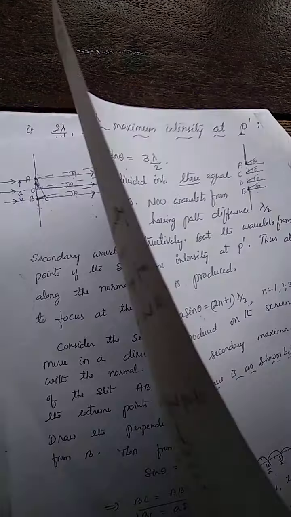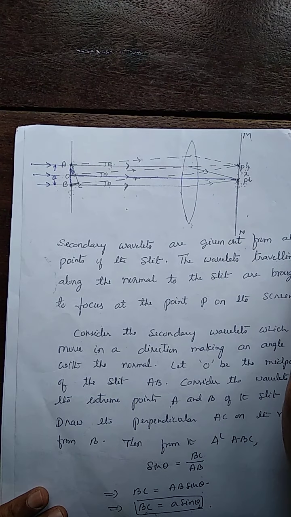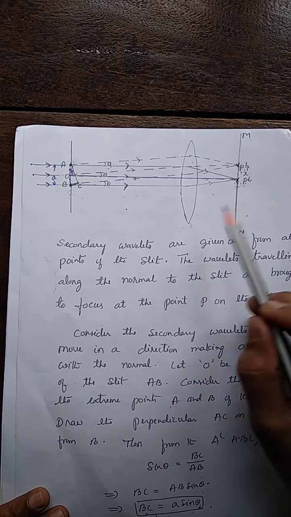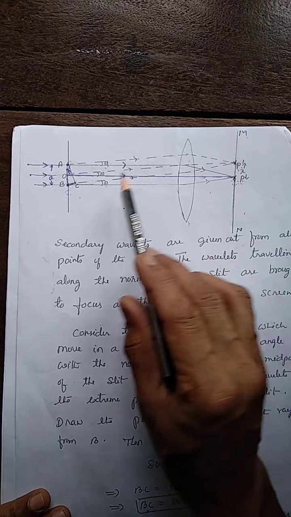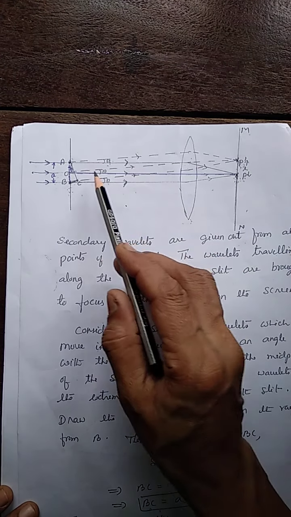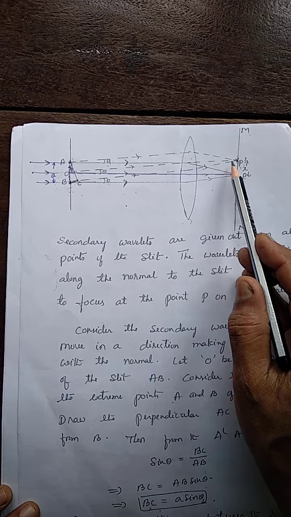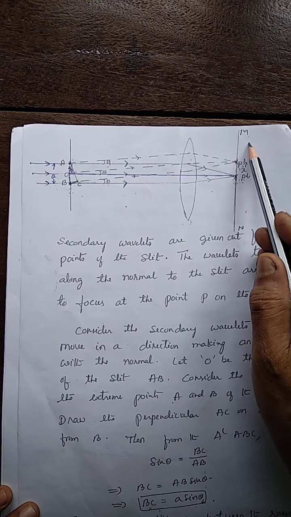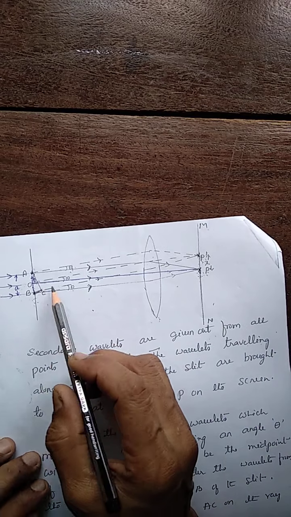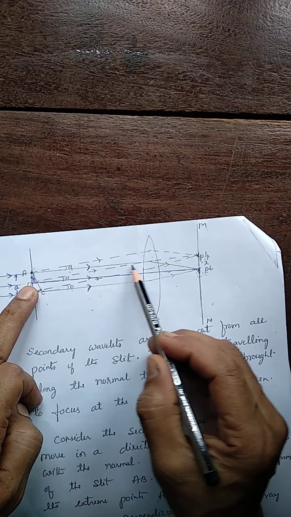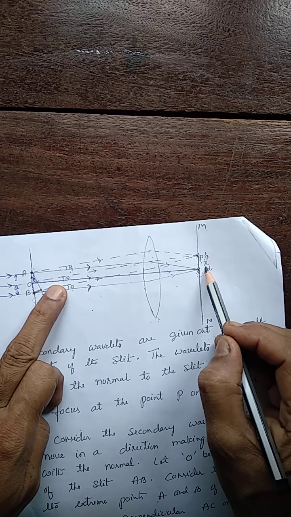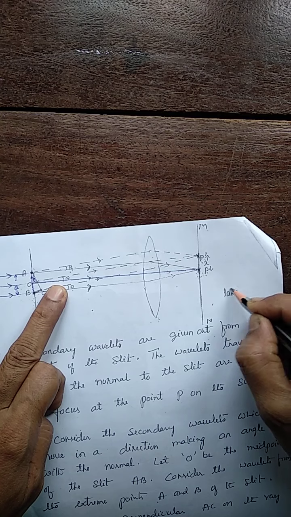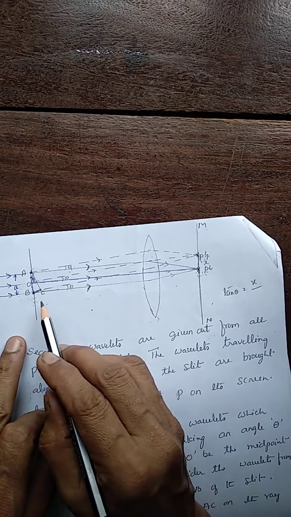Now, suppose in the setup the screen is far away from the lens. The distance of the screen is large from the lens. Now, you can approximate these rays into straight lines. When the screen is at a larger distance, this bending you can neglect so that you can take it as a straight line. So then, see here, if you define tan theta, what is tan theta? Tan theta is opposite, x, by the distance.